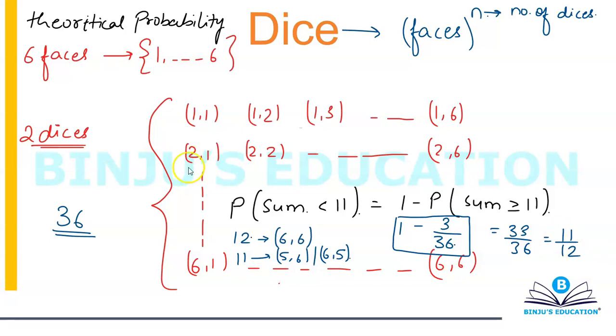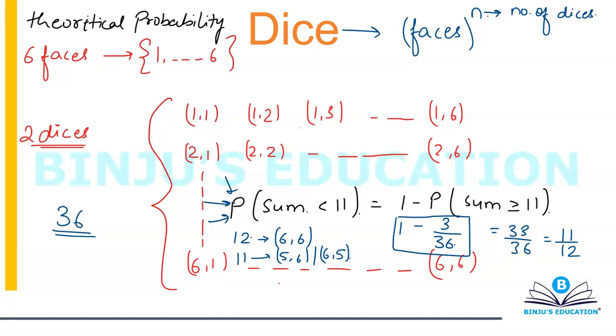So now I hope you have understood how to use this formula of probability: the probability of something happening is equal to 1 minus the probability of something not happening. This is an important relationship, so please remember that. Once you start solving questions, you'll understand where to use it and how to use it. Don't worry about it.